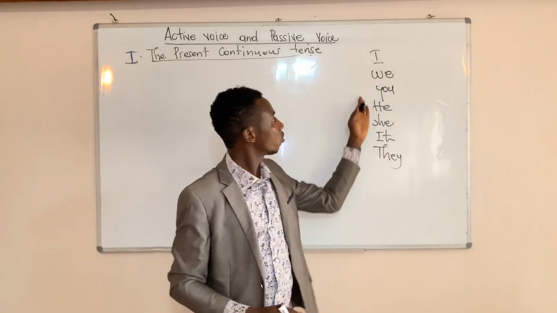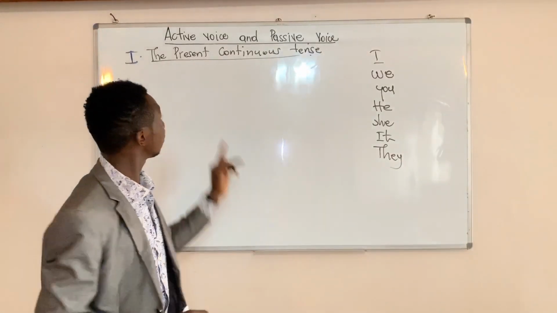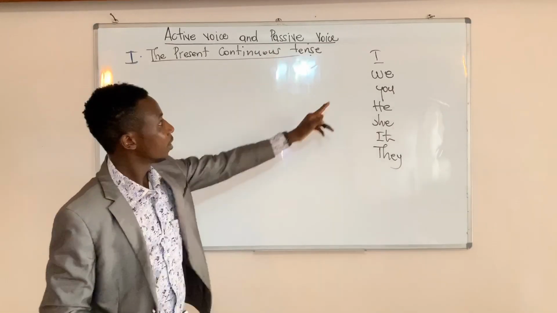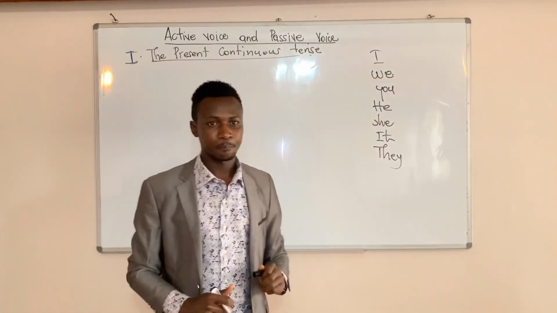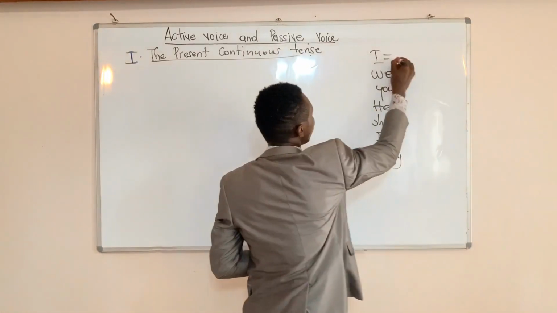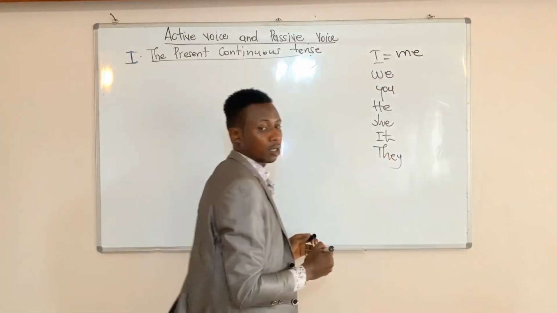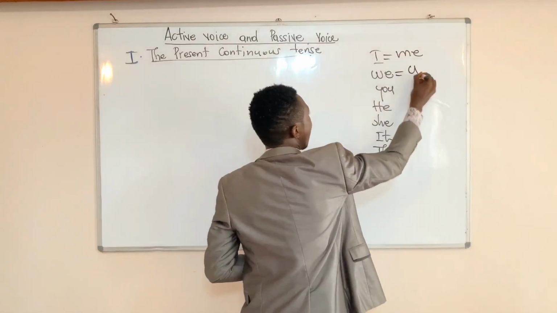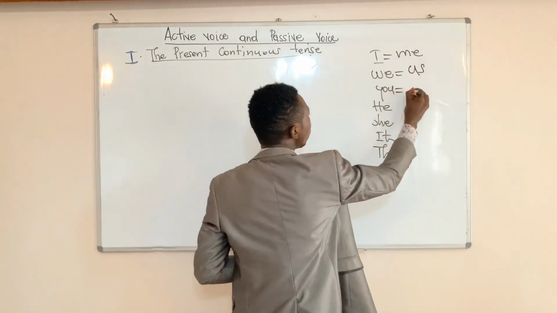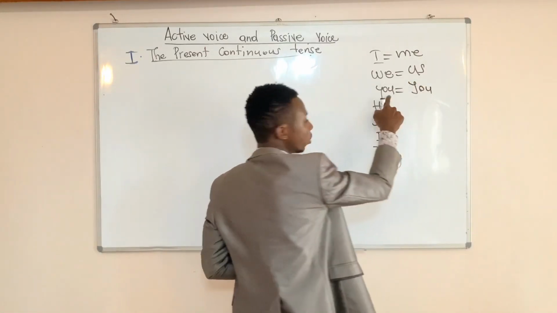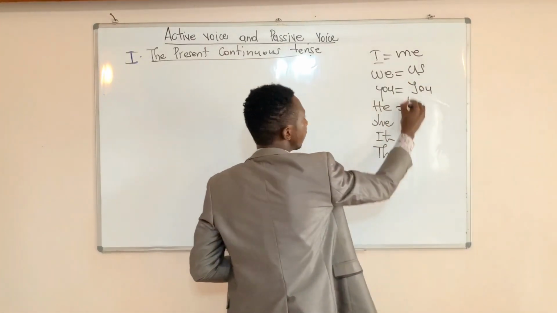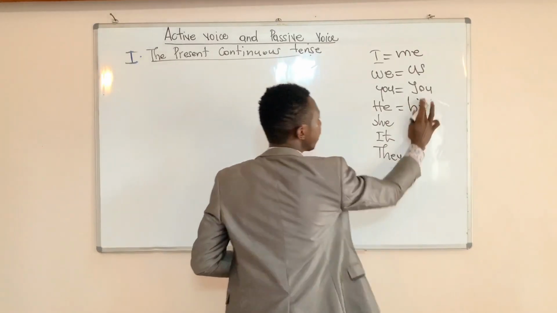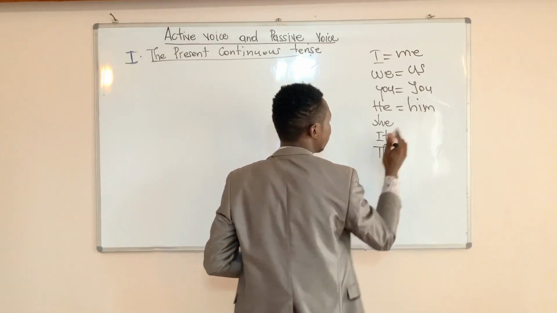When you make your sentence in active voice or passive voice, these personal pronouns change. I changes to me. We, us. You remains you, no change. He changes to him, not his, him.